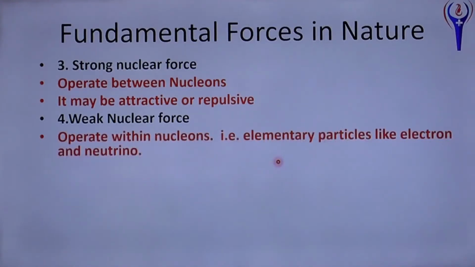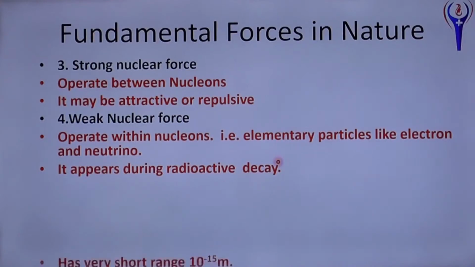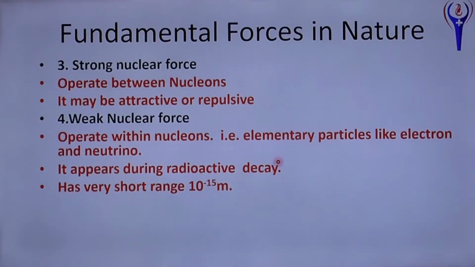Weak nuclear force operates within nucleons, on elementary particles like electron and neutrino. It appears during radioactive decay. It is a short range force of the order of 10 power minus 15 meter, Fermi range. And it is 10 power minus 13 times less than strong nuclear force.